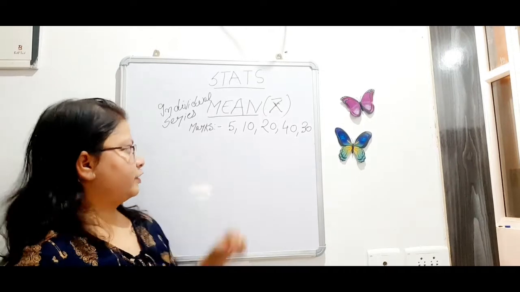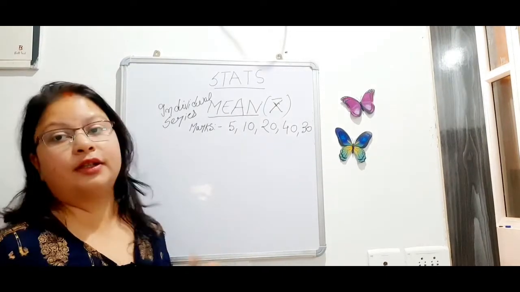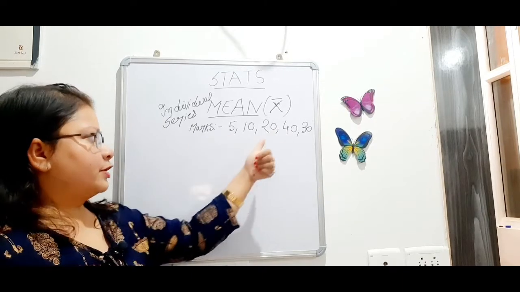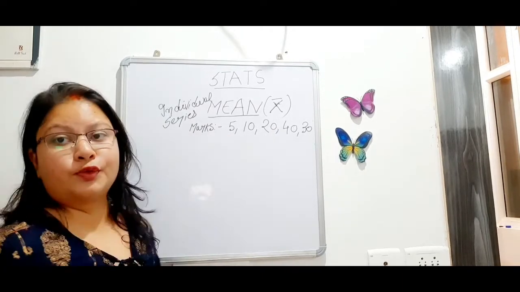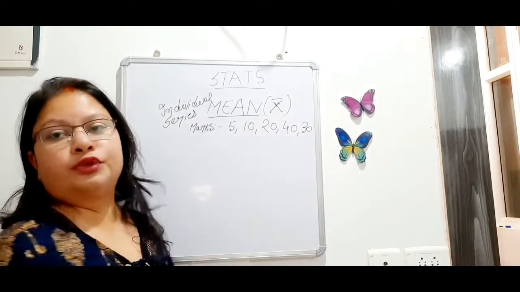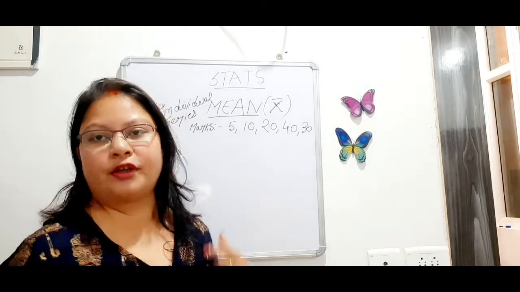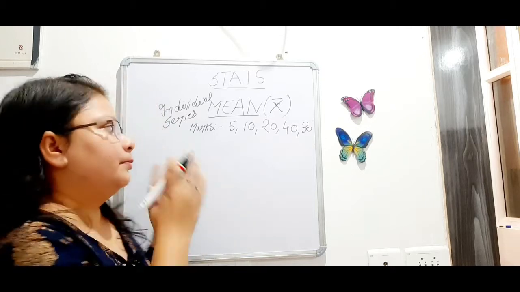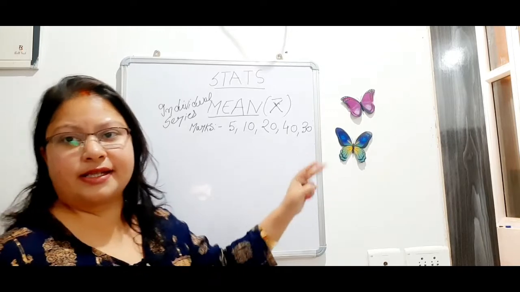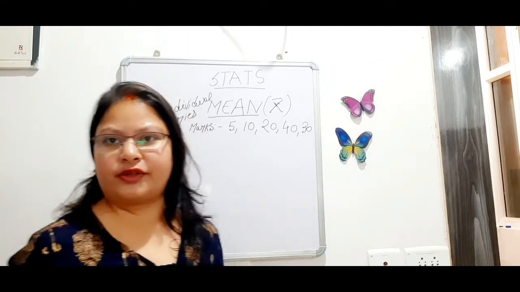Now, in individual series, the question comes like this. Marks secured by 5 students are as follows. Find out the arithmetic mean. I will not go through the entire solution here. We will see the solutions later. But I will show you the format, that how to arrange the data in individual, discrete and continuous series.